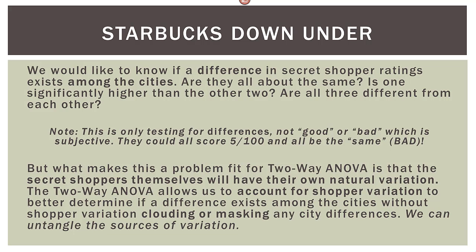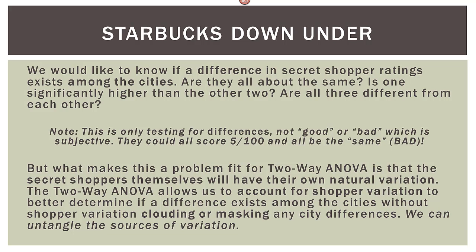So the two-way ANOVA allows us to account for this shopper variation to better determine if a difference exists among the cities, without the shopper variation sort of clouding or masking any of the city differences.